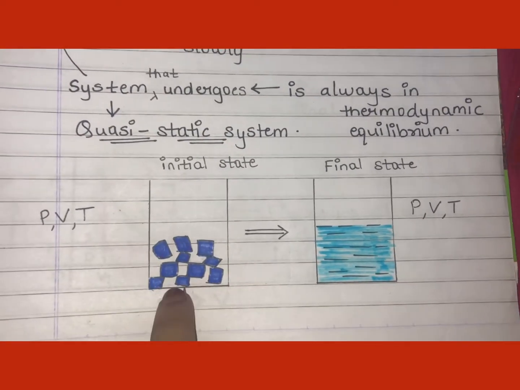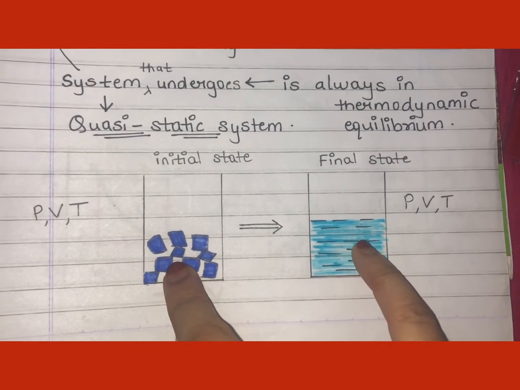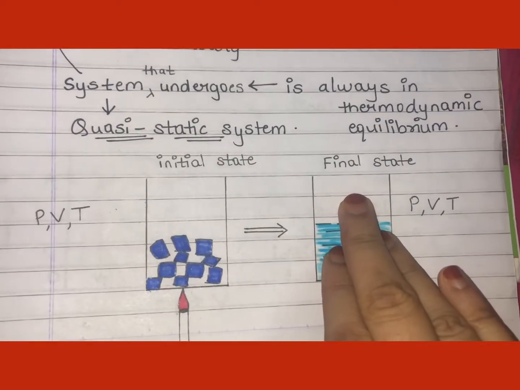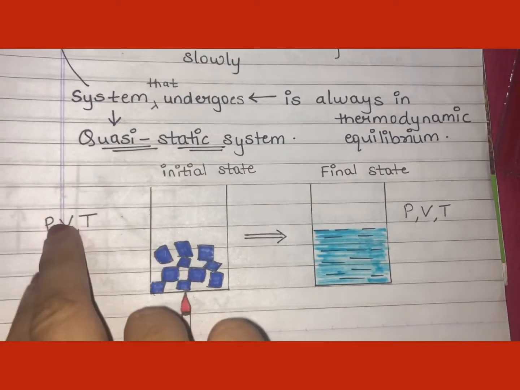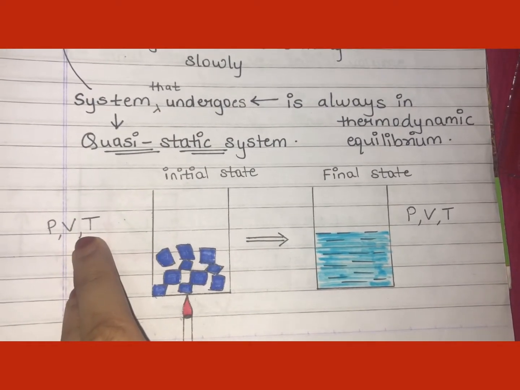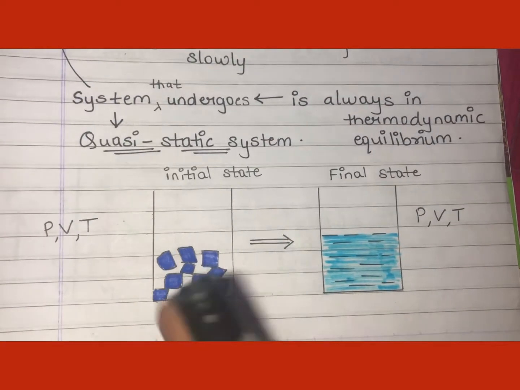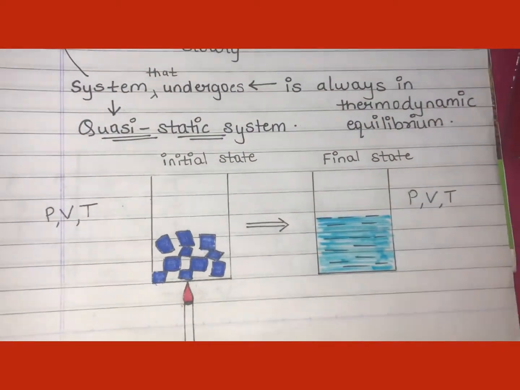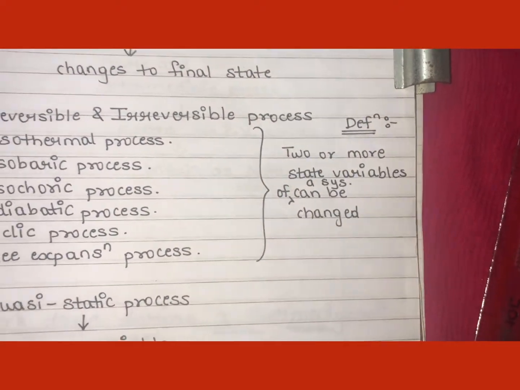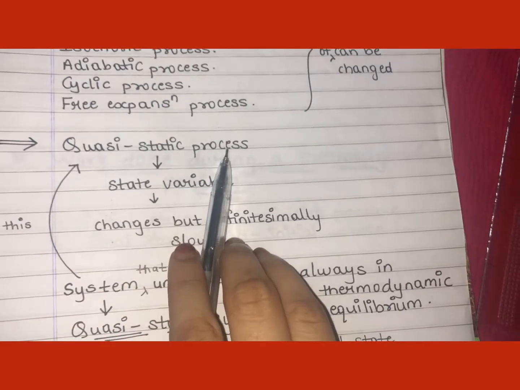Here the volume occupied by the system was different. Here the volume occupied by the system is different. So while changing the system from initial state to final state, these state variables which describe the system change. So when minimum 2 or more state variables of a system can be changed by a process, that process is known as a thermodynamic process. This is the definition. Now what is a quasi-static process?